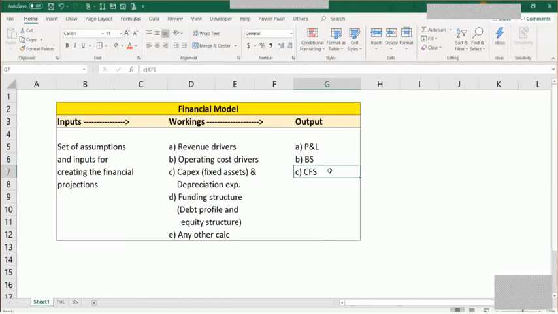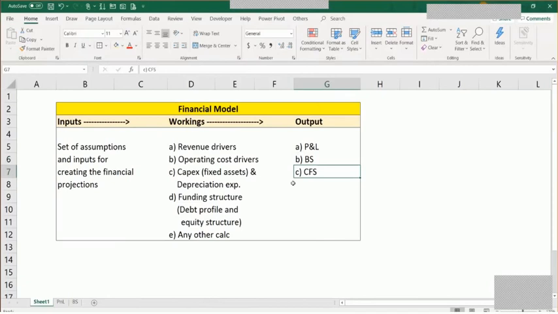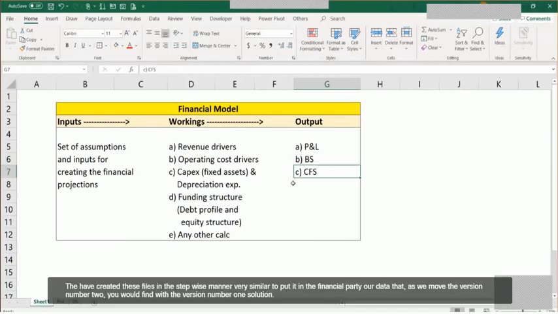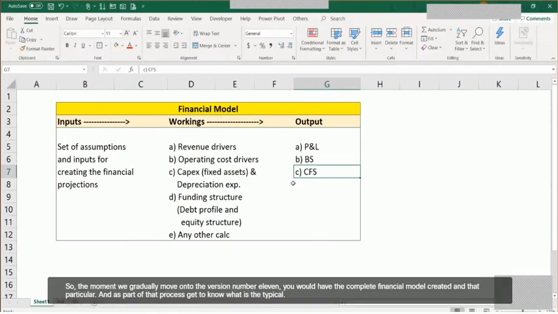Now, we have got 11 files which we are going to be using for creating this financial model. Given the way we have to structure it, we have created these files in a stepwise manner, very similar to what we did in the Kia financial model. We'll do it over here as well. As you move to version number 2, you would find that the version number 1 solution is already included. So as we gradually move on to version number 11, you would have the complete financial model created in that particular file.